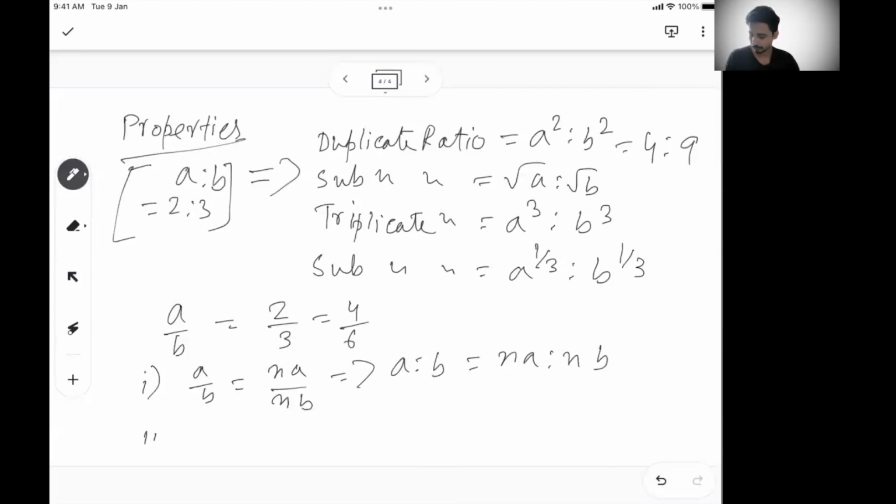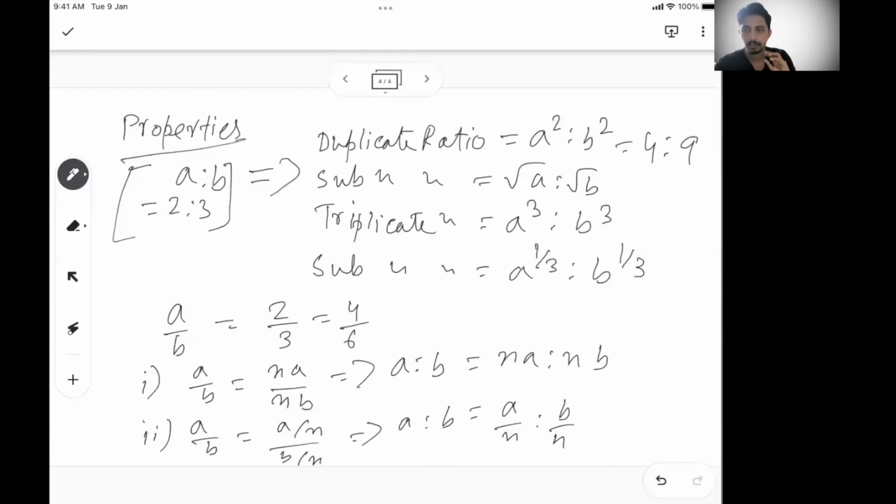Similarly, if you divide with the same number, let's say N, A by B will be the same as A by N over B by N. Or we can say A is to B will be the same as A by N is to B by N. So multiplication and division with the same number will not change the ratio. What will happen in addition and subtraction, we'll see that later. This is one property, that if you multiply both the terms in the ratio with a number, your ratio will not change. This is something you need to remember.